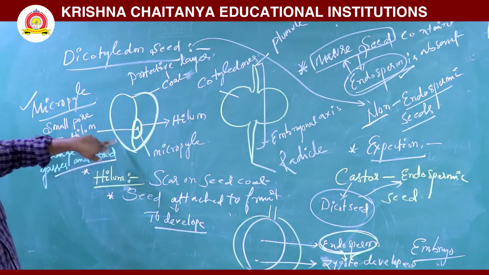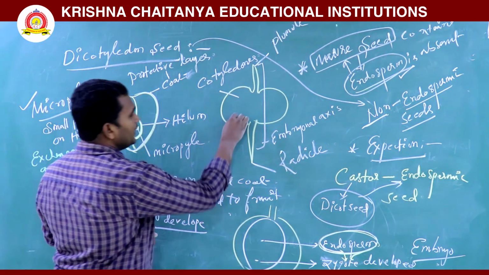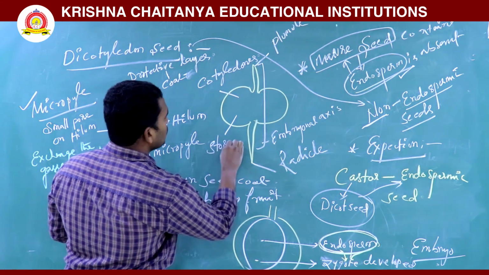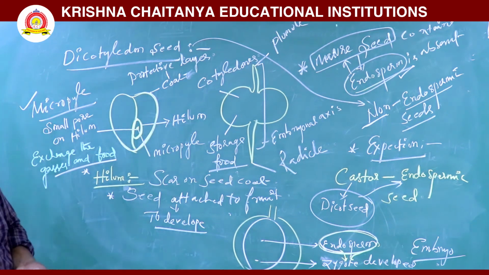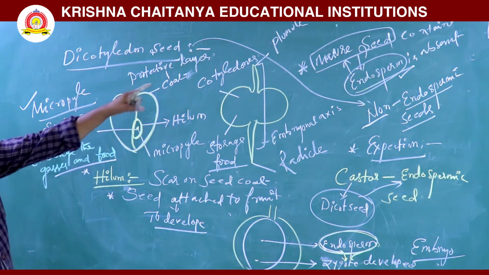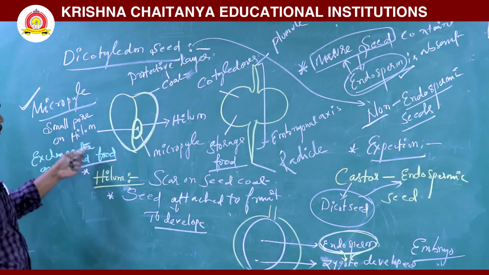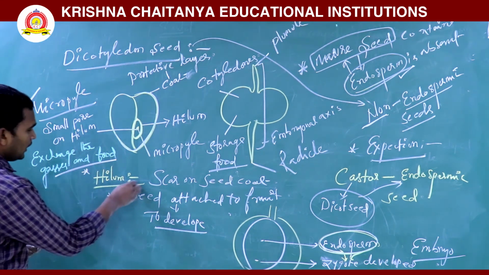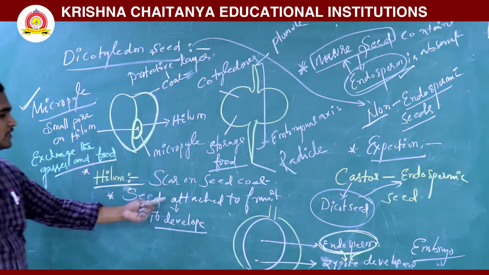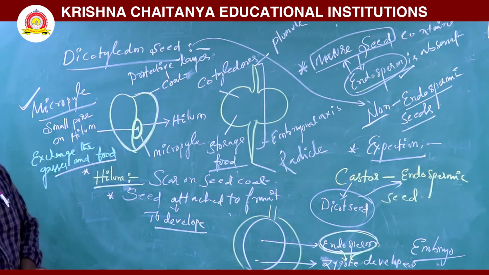Here, the seed coat is a protective layer. One more thing: the cotyledons are also food storage. This stored food material is provided to develop the shoot system and root system during seed germination. The micropyle is a small pore in the hilum for exchanging gases and food materials. The hilum is a scar on the seed coat, attached to the fruit to develop the seed.